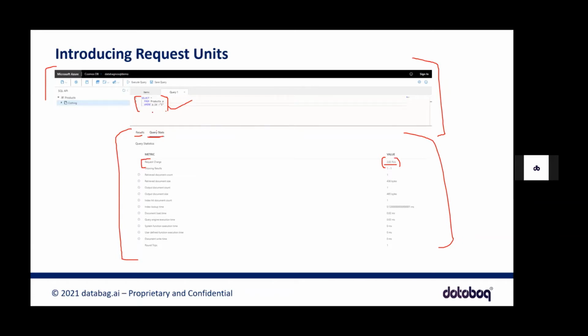If your query is very large and the underlying data is also very big, and it takes so much time to retrieve the data, then the request might consume a larger number of request units. Okay.